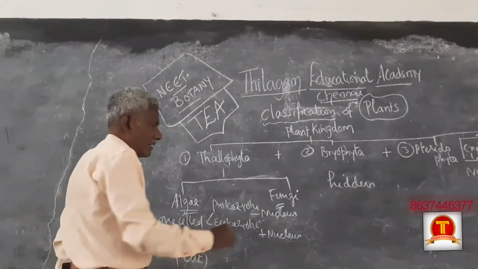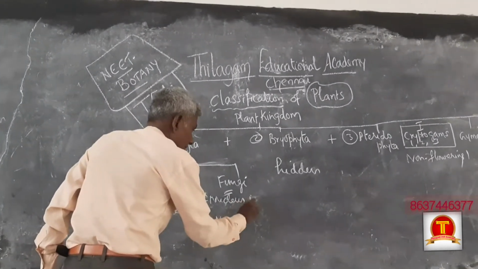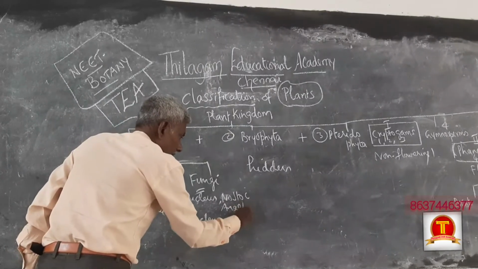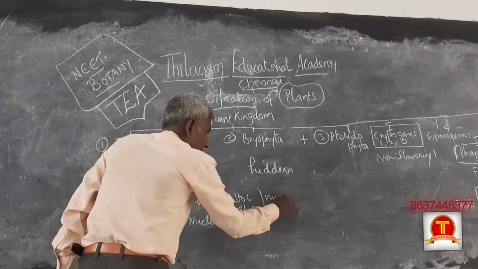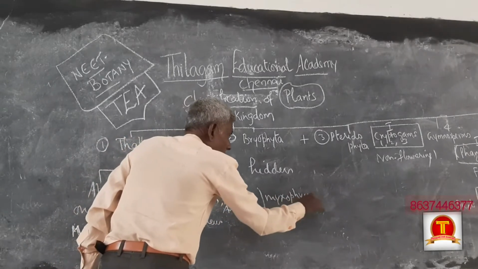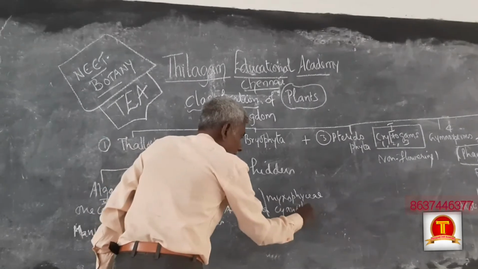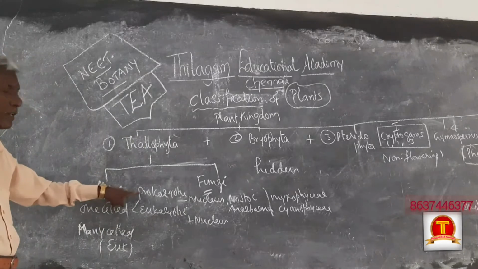One-celled prokaryotic you can say Nostoc, Anabaena, Myxophyceae or Cyanophyceae. These are one-cell prokaryotic algae.